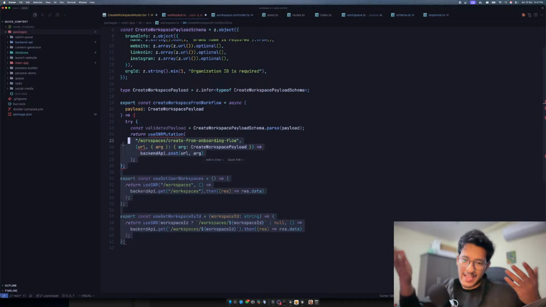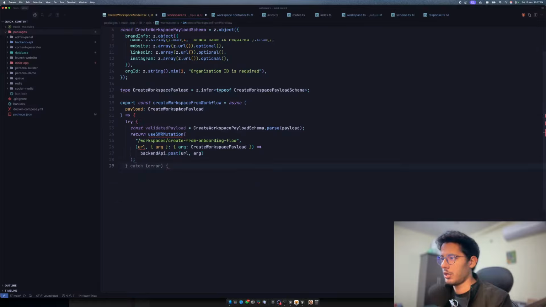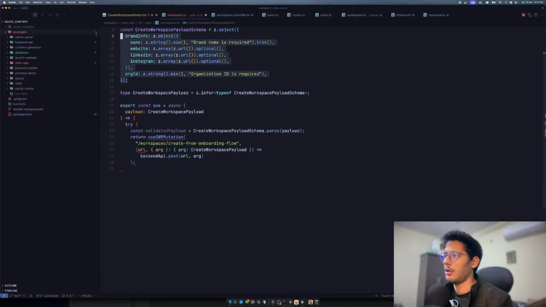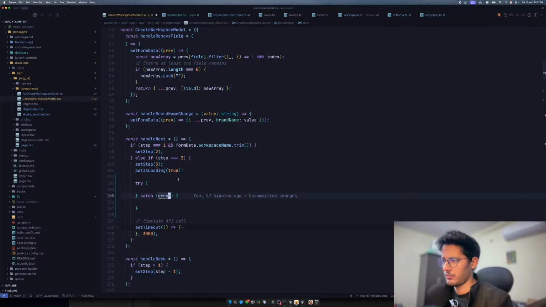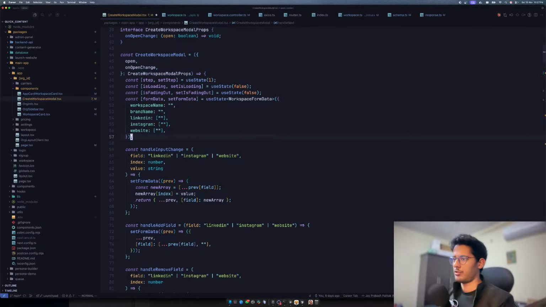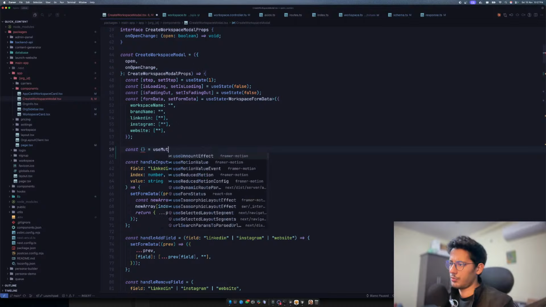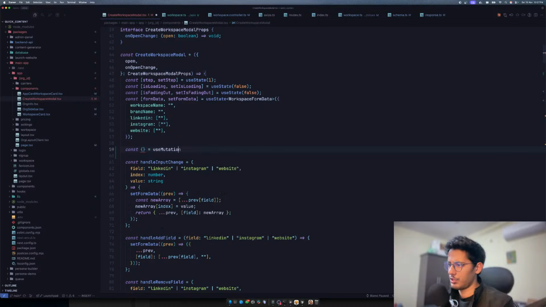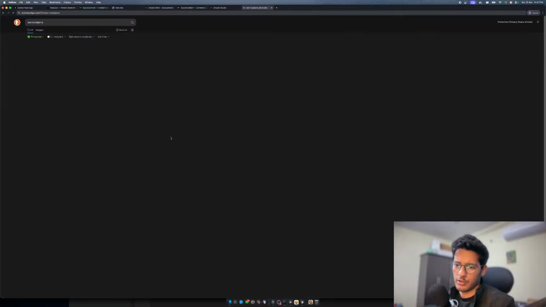Let's see. The AI is literally ruining my code right now, so I'll write it from scratch. That feels stupid, but this is so frustrating. Whatever, let's go create workflow, and then we have this over here. I should have a mutation over here, so I'll call something useMutation. I don't know how to do SWR mutations. Let's see the documentation.